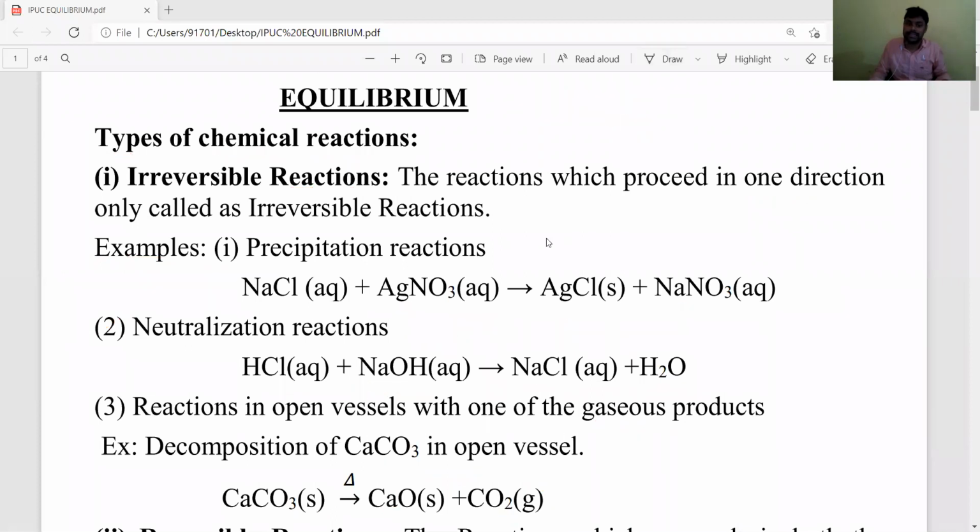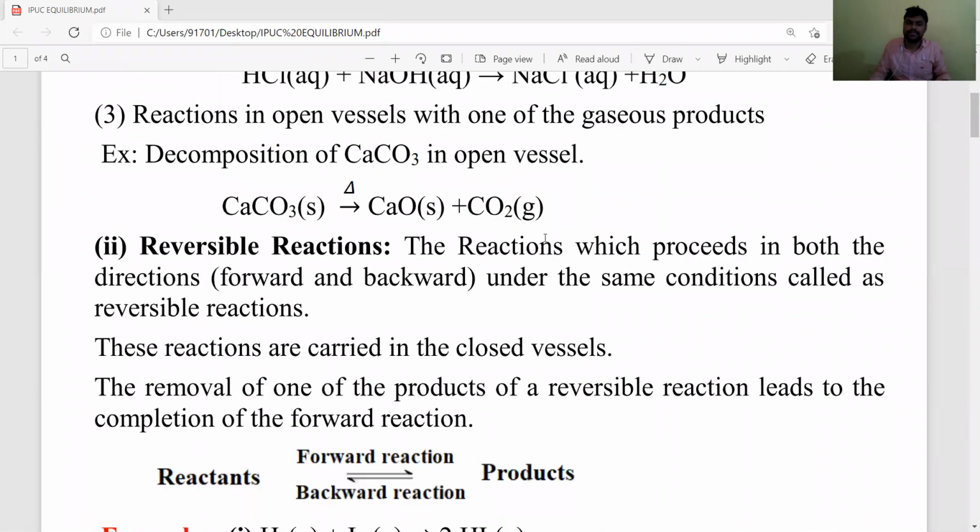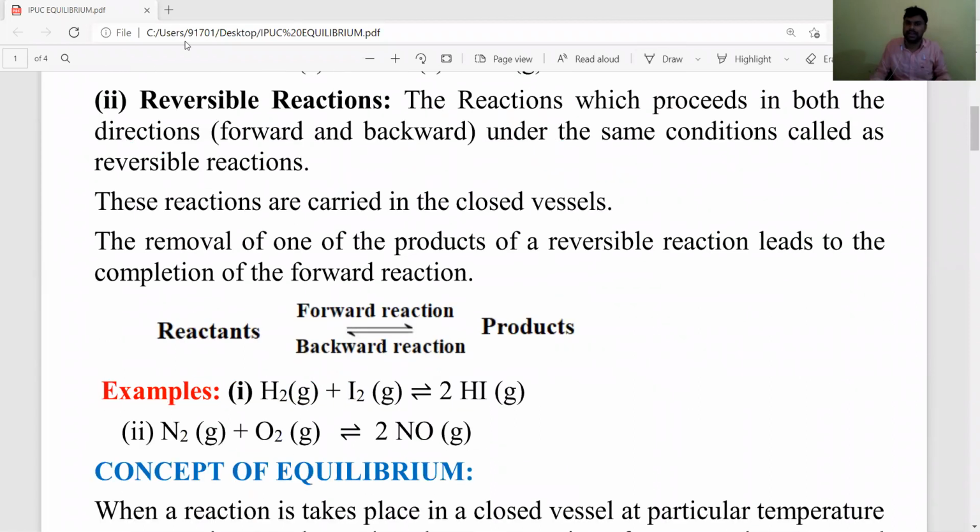Let's listen next: reversible reactions. What type of reactions are called reversible reactions? Reversible reactions are the reactions which proceed in both directions, forward and backward. The reactants converting into products is the forward reaction, and the products converting again into reactants is the backward direction.